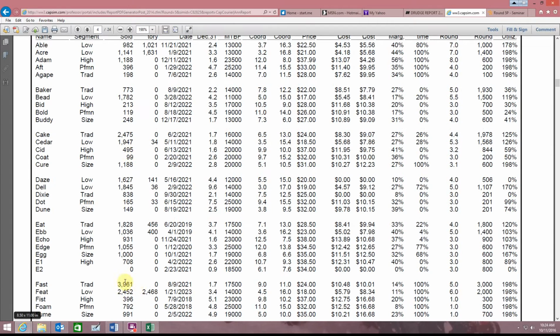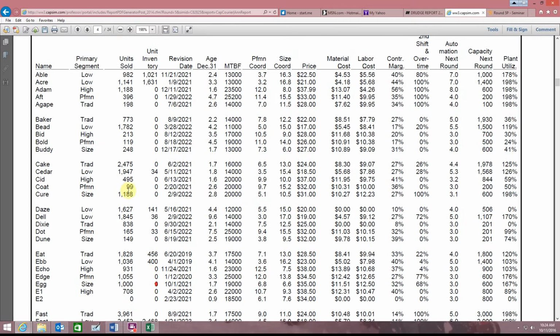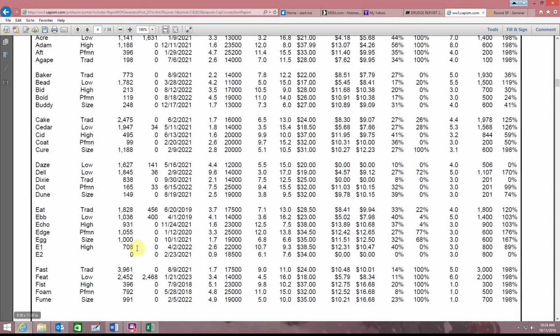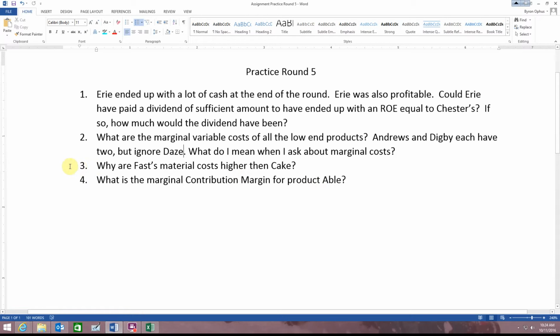Now Fast sold a lot more. Fast sold 4 million, but on the ones that Chester sold, it made $5 million more than Fast would have. I want you to look at that and try to figure out why that is. There are some specific reasons. You might have to get out your guide, but there are some pretty simple things.